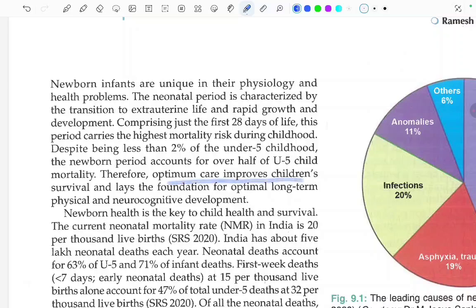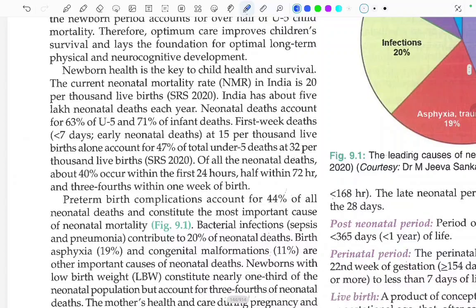Therefore, optimum care improves children's survival and lays the foundation for optimal long-term physical and neurocognitive development. Newborn health is key to child health and survival. The current neonatal mortality rate in India is 20 per 1000 live births according to SRS 2020. What is the current neonatal mortality rate? It is 20 per 1000 live births.